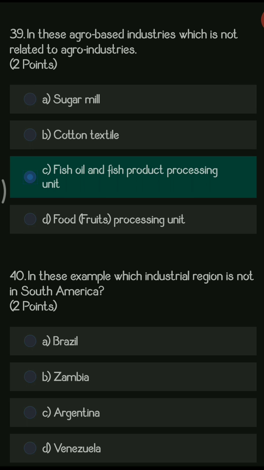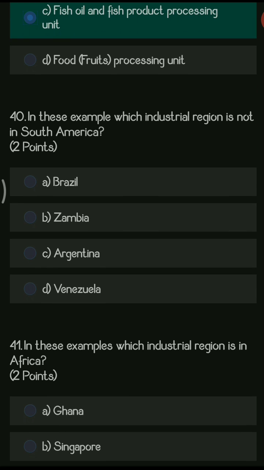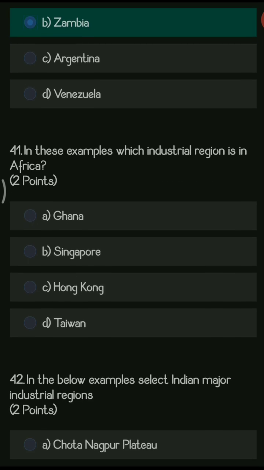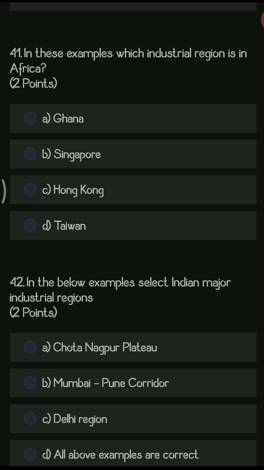Next question. In these examples, which industrial region is not in South America? So options are Brazil, Zambia, Argentina, and Venezuela. So the right answer is Zambia. Next question. In these examples, which industrial region is in Africa? Options are Ghana, Singapore, Hong Kong, Taiwan. So the right answer is Ghana.